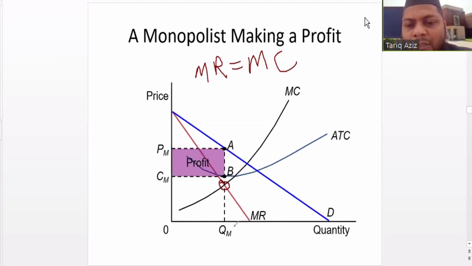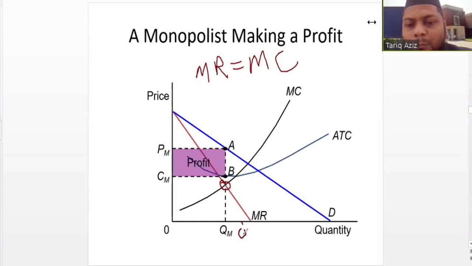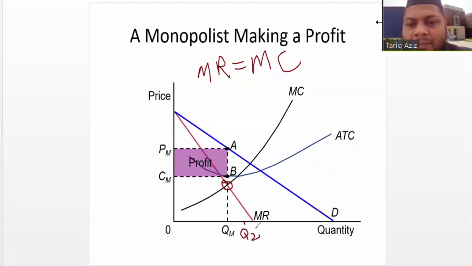And another point that we can think of is that if the firm decides to produce some quantity which is more than QM, say for example this quantity Q2, so at this level marginal revenue is less than marginal cost, isn't it? Marginal cost is here and marginal revenue is here. So in other words, for producing additional units, the additional revenue is less than the additional cost.